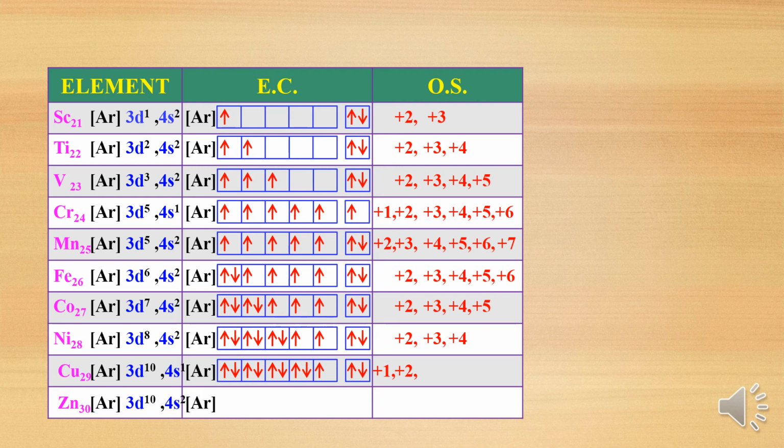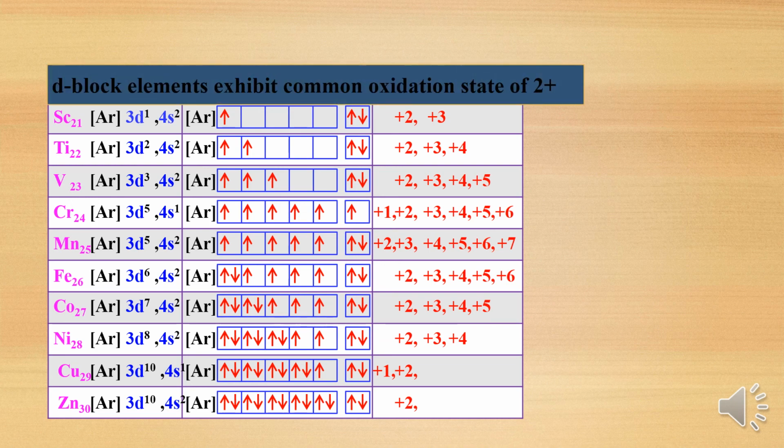Then next, zinc, 4s2 3d10. Here only the minimum oxidation state is possible, that is plus 2. Even for electron jump there is no place, there are no free orbitals. That's why zinc is having only the plus 2 oxidation state. Plus 1 is for chromium and copper. The highest oxidation state is manganese. Zinc is having only plus 2. So this is about the oxidation states of the d block elements.